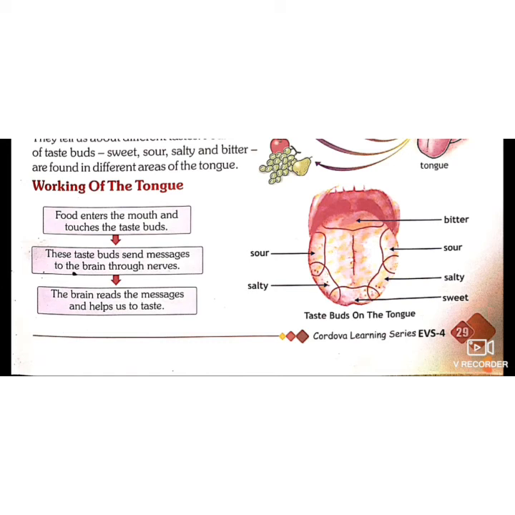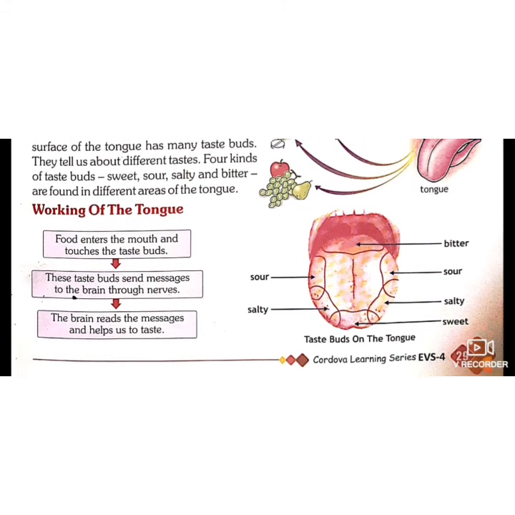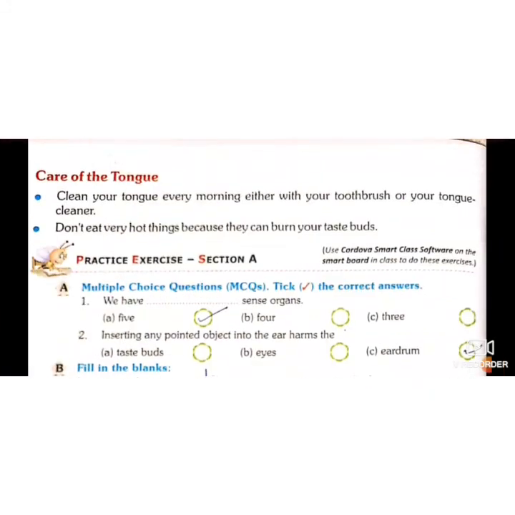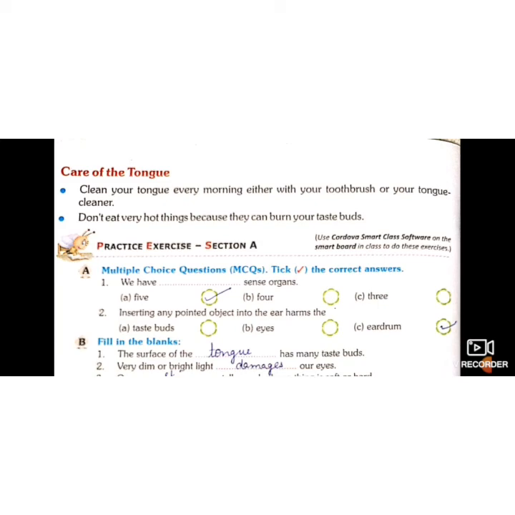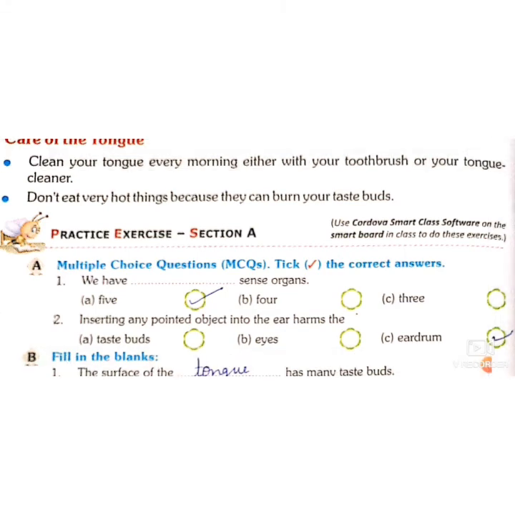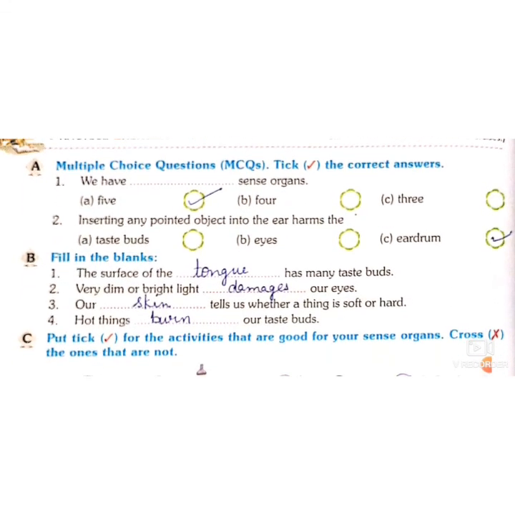So that means all the sense organs are very important for us. They are very precious for us because they connect us with the surroundings. So we should take care of them. How can we take care of our tongue? We can take care of tongue by cleaning it with the help of toothbrush or the tongue cleaner, and we don't eat hot things because they can burn our taste buds. Now it's time for book part.